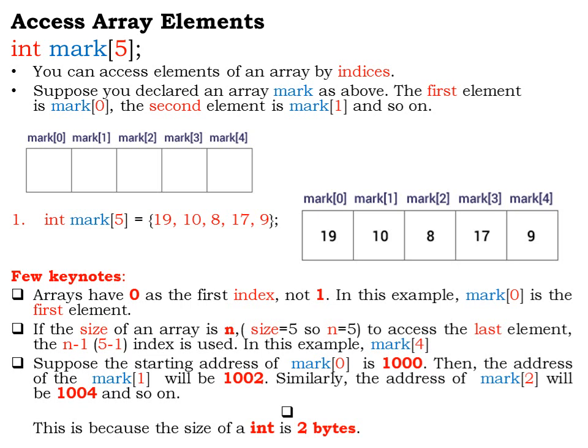Then the address of mark 1 will be 1002. So the memory block of the second element stored is 1002. Similarly, the address of mark 2 will be 1004. The address of mark 3 will be 1006, and the address of element 9 will be 1008.